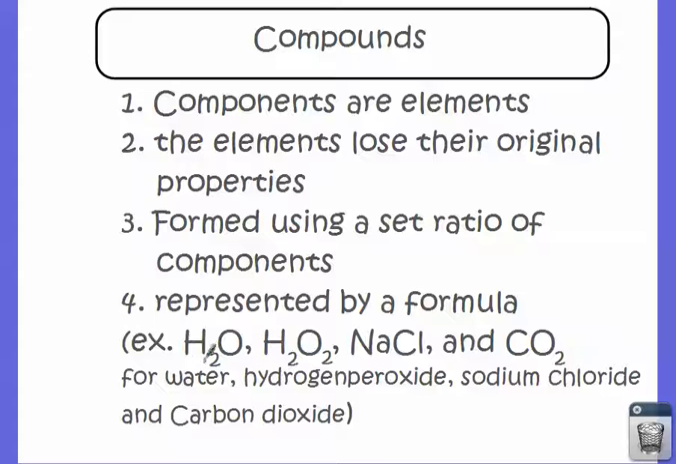So these are the formulas that represent the ratio of the components. H2O means 2 hydrogens and 1 oxygen. H2O2 would be 2 of each, hydrogen and oxygen. NaCl would be 1 Na and 1 Cl. CO2 would be 1 C with 2 O's for oxygen. So these are compounds, and they come to that very, very specific ratio. So that's the quick rundown on elements and on compounds.